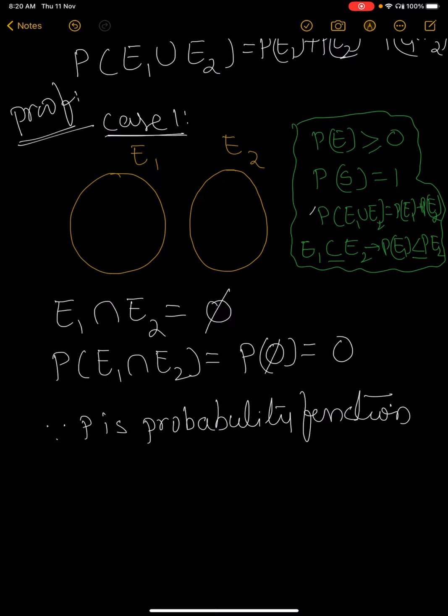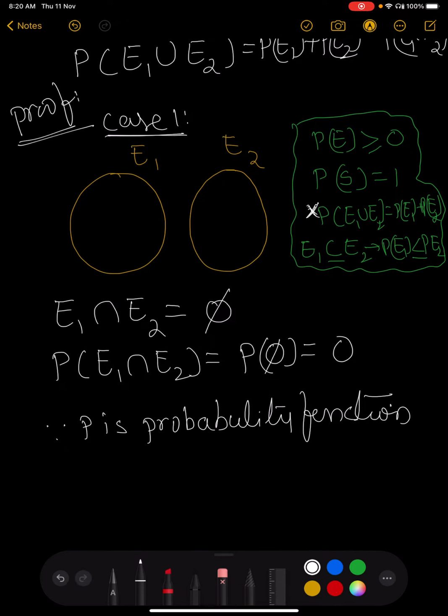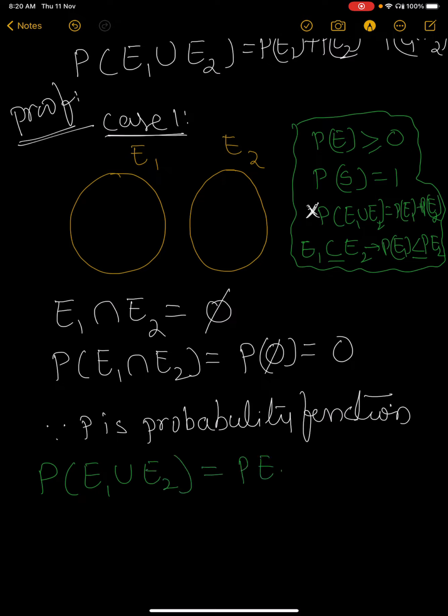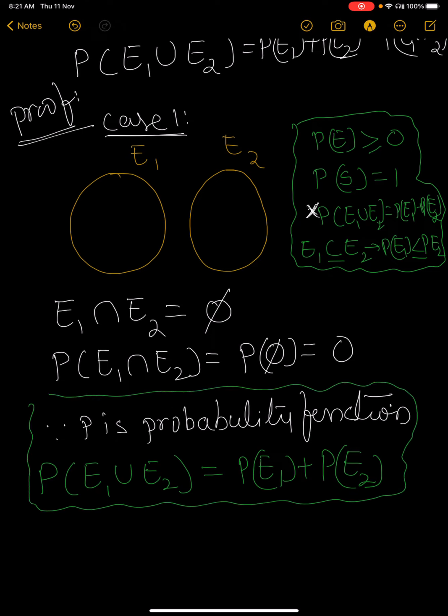According to the third axiom, probability of E1 union E2 is equal to probability of E1 plus probability of E2, because P is a probability function. You apply this here.